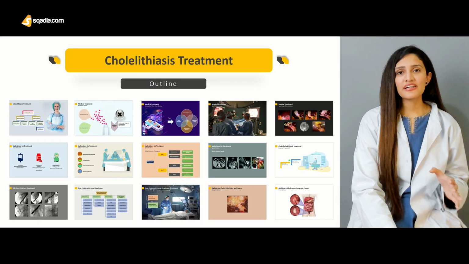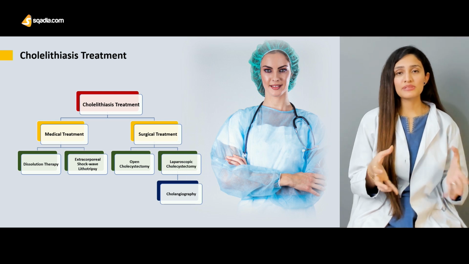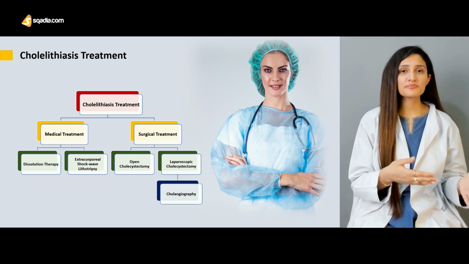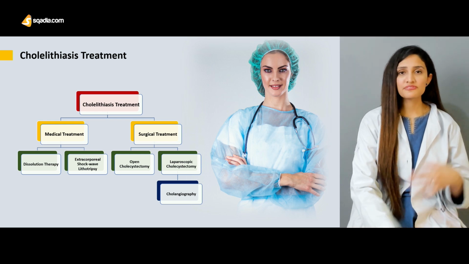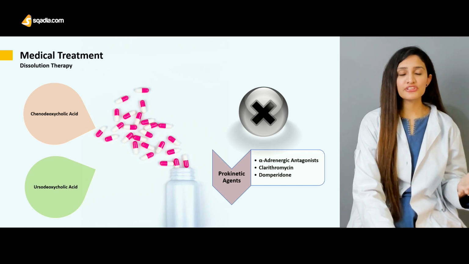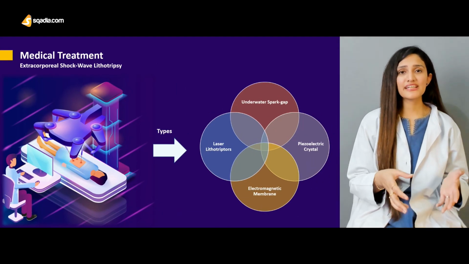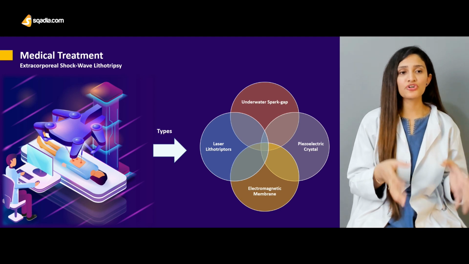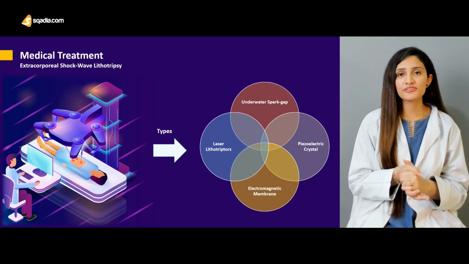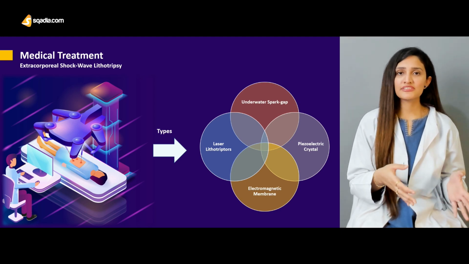So this is an outline of the lecture that we will be discussing today. The first thing that we'll be talking about is the different types of treatment options, one being the medical therapy and the surgical therapy. So we'll be talking about that in detail. The medical therapy, one being the dissolution therapy, we'll be seeing what are the oral drugs that can be offered to these patients. And then the second type of medical therapy is the extracorporeal shockwave lithotripsy, which is also known as the ESWL. It is usually done alongside dissolution therapy.